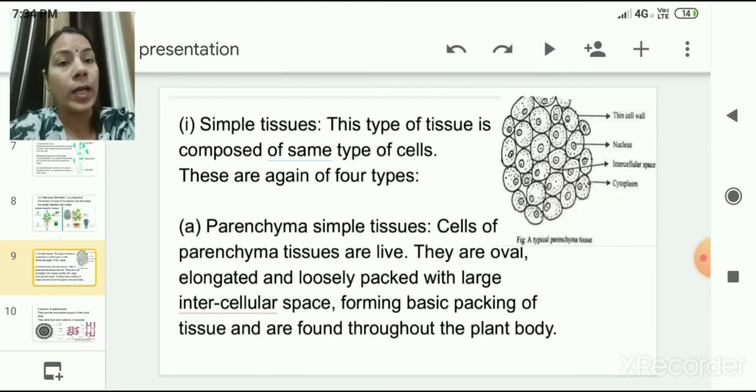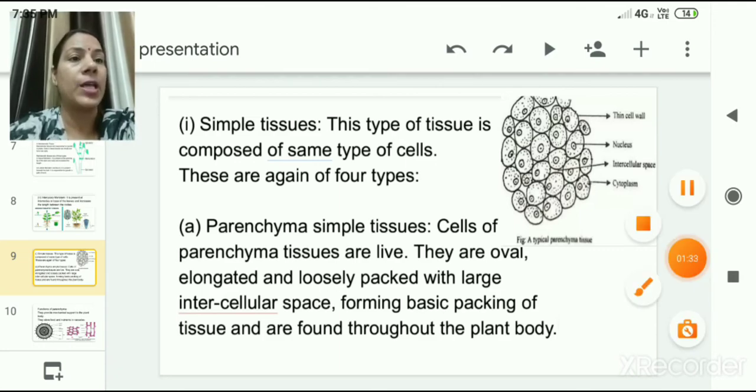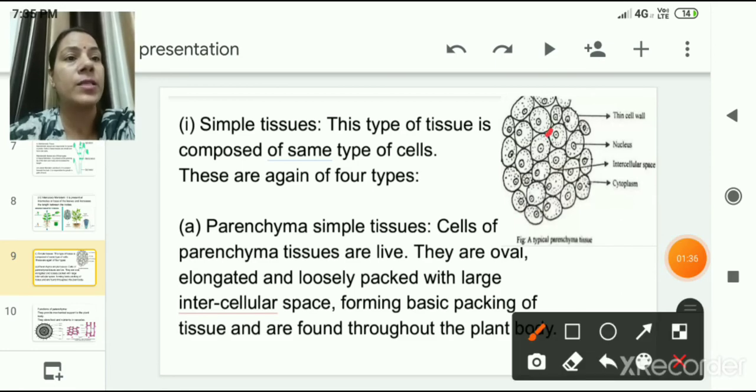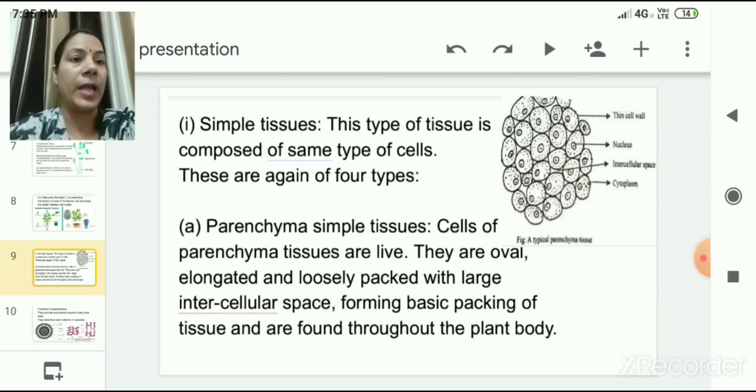They are oval, elongated and loosely packed with large intercellular space. Again, a very important point here, that there is large intercellular space present in them. It forms a basic packing of tissues and is found throughout the plant body. So here in this diagram you can see the cells, and these intercellular spaces are present in parenchyma tissues.